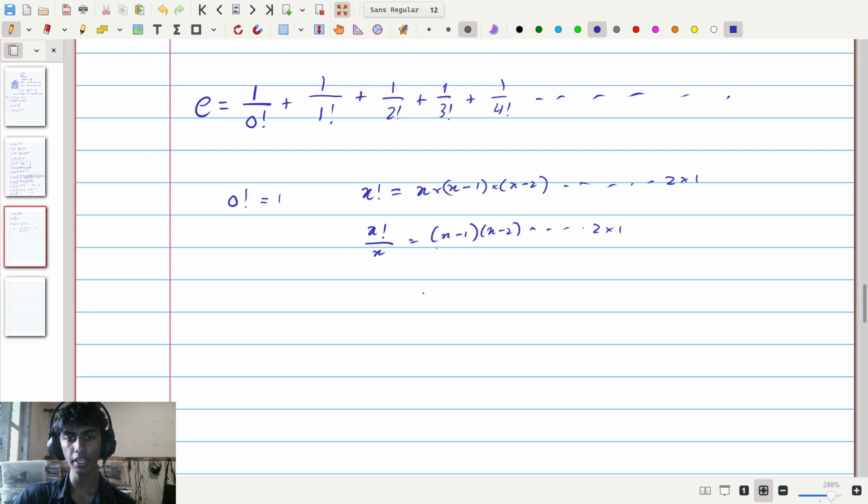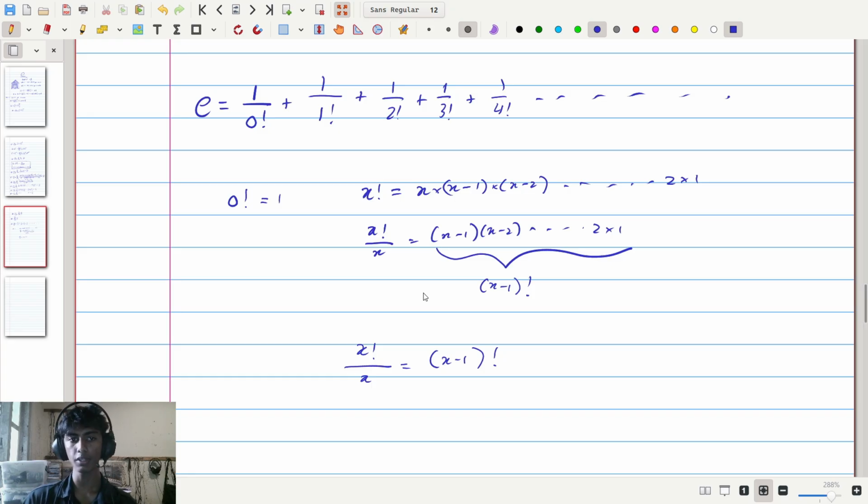What is this thing on the right here? Well, this thing on the right is x minus 1 times all the integers that are less than x minus 1 until 1. So this is actually also x minus 1 factorial. So we have that any x factorial divided by x is equal to x minus 1 factorial.